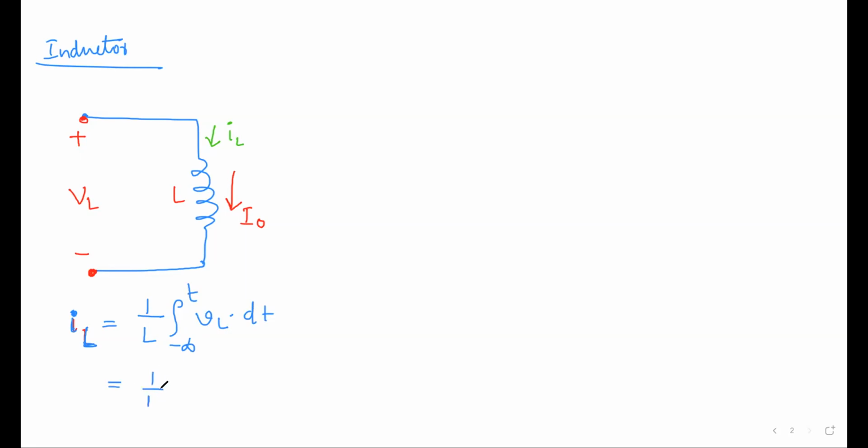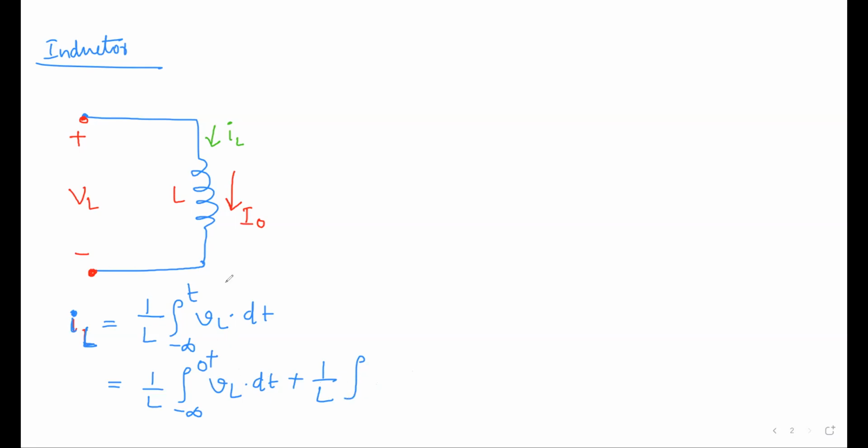So you can say 1 by L integral minus infinity to 0 plus VL dt plus the same 1 by L integral, and from 0 plus to 0 minus there will be a negligible change. So that integration value is 0. Unless your voltage is an impulse excitation, you won't get any finite value. So you need not consider it directly.